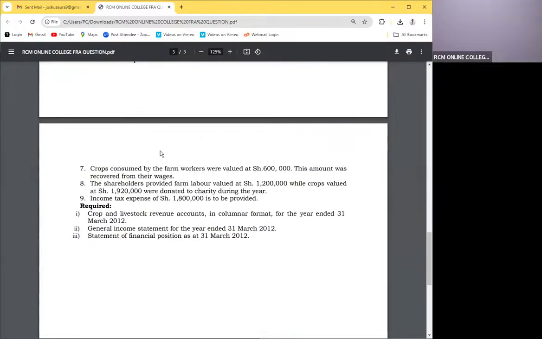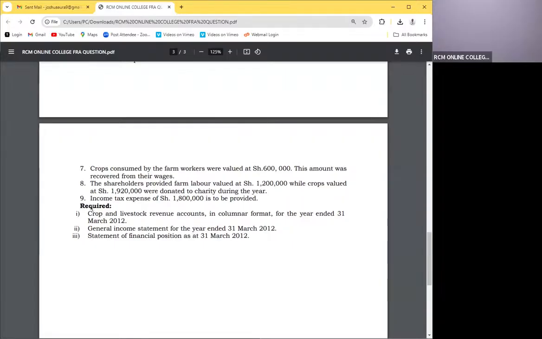And then they want us to give them a crop and livestock revenue account in a columnar format for the year ended 31st March 2012. And later on, to take care of these indirect expenses, they want us to do a general income statement. And then number 3, we have the statement of financial position. So we shall do this straight away.